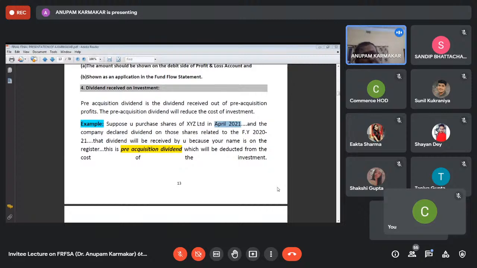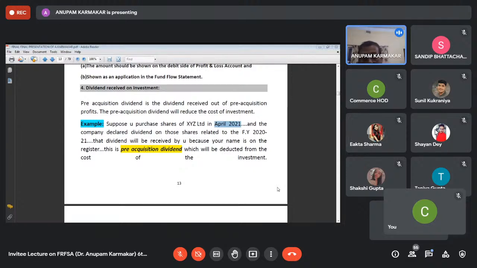Are you eligible for dividend for the financial year 2021? Yes, you are eligible. How is it possible? Sir, I have purchased the shares on 1st April 2021. How am I eligible to get dividend for the year 2021?